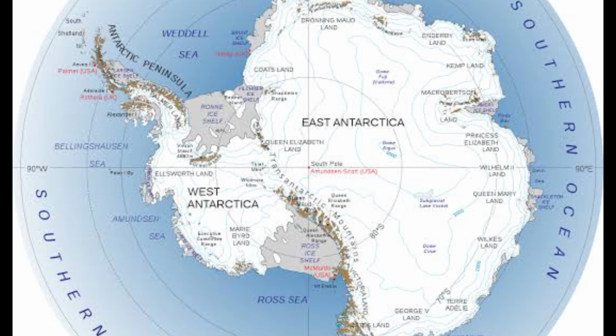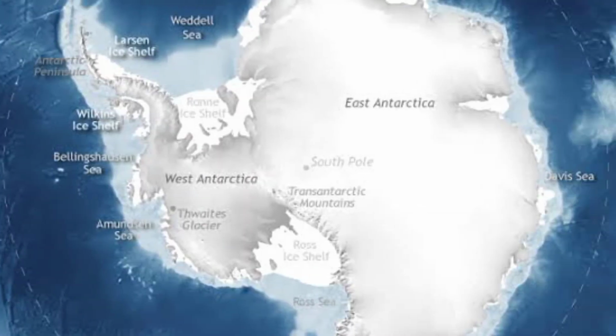Many countries have founded research centers or research stations there. In Antarctica, India also has research stations, and those are named Maitri and Dakshin Gangotri. Those are all about Antarctica.